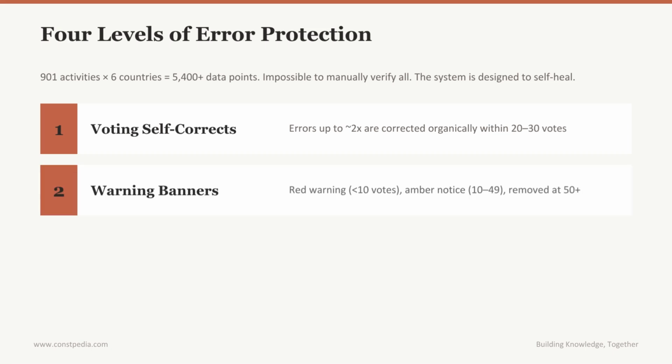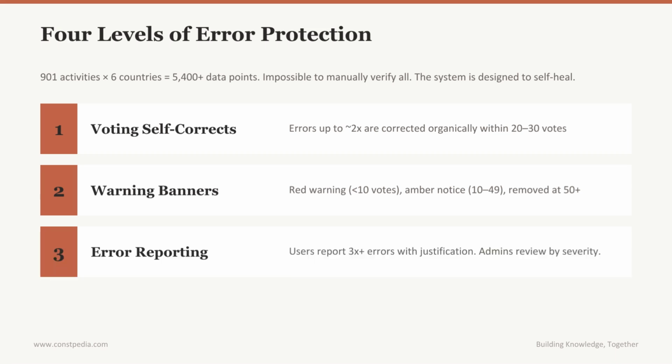Level 2, warning banners. Activities with fewer than 10 votes display a red warning, unverified initial rate. Between 10 and 49 votes, it becomes an amber notice. After 50 votes, warnings are removed. This makes transparency built into the interface.